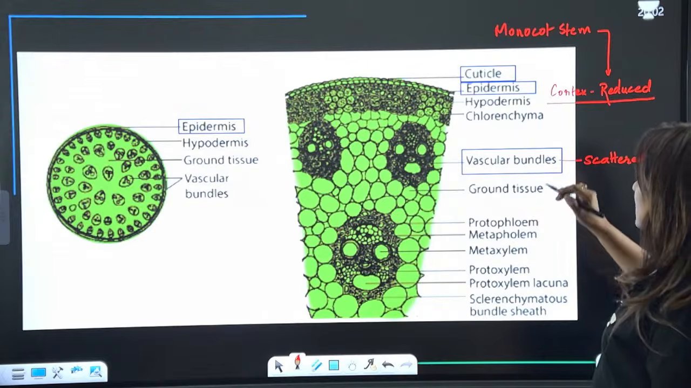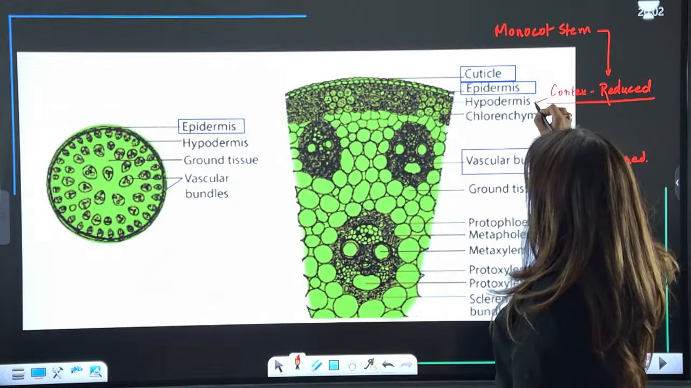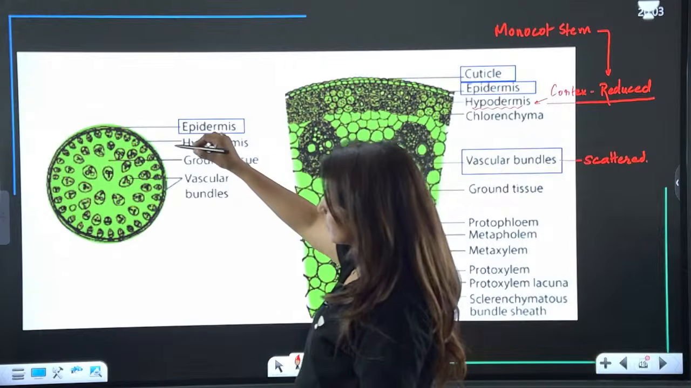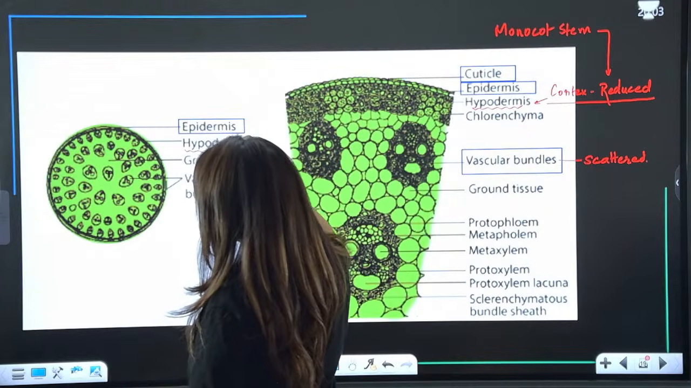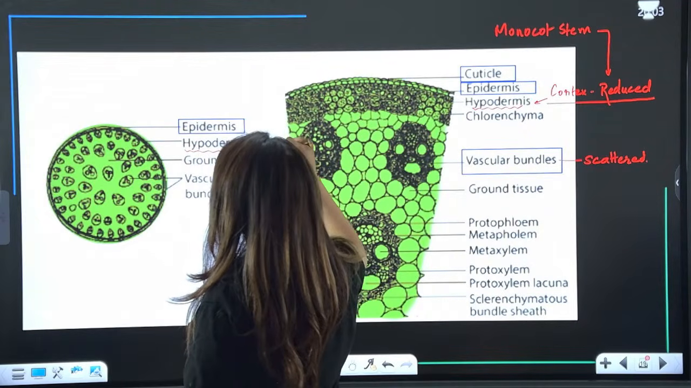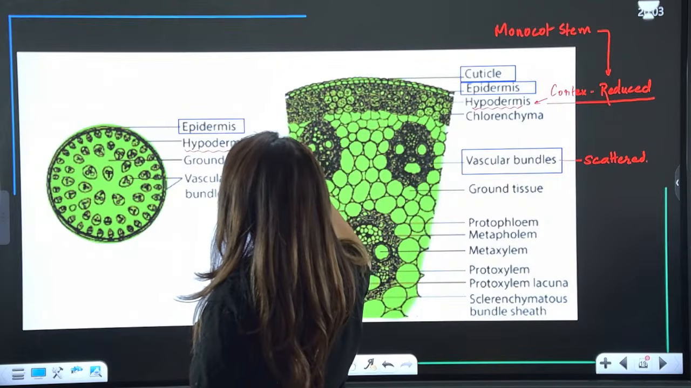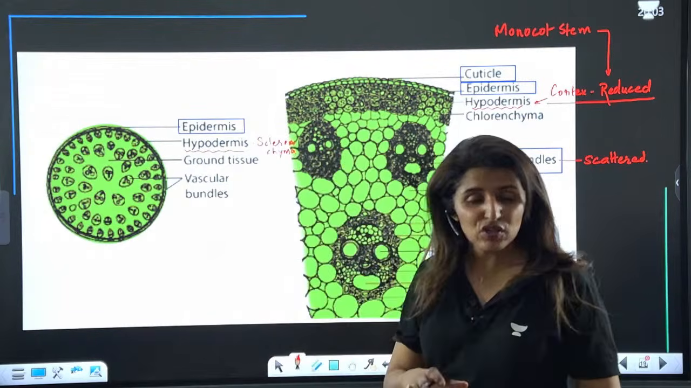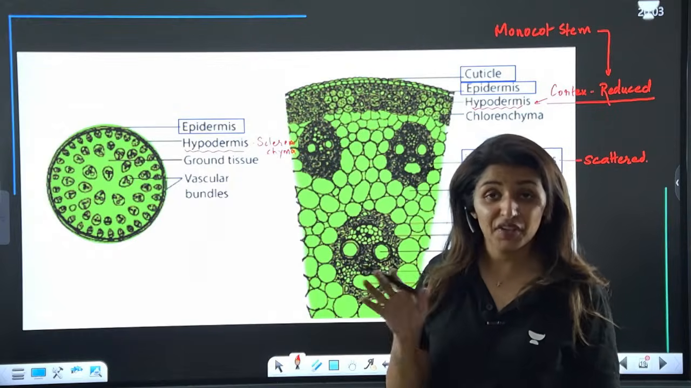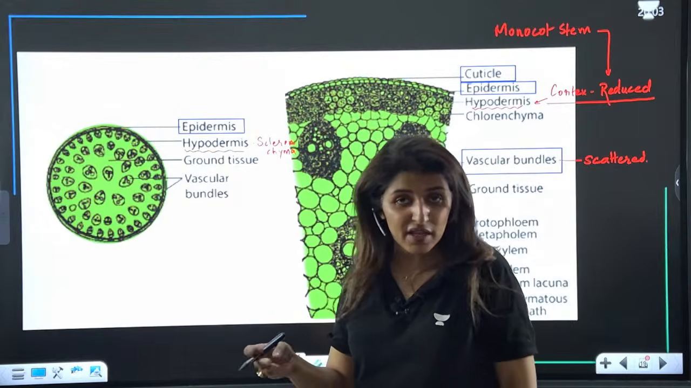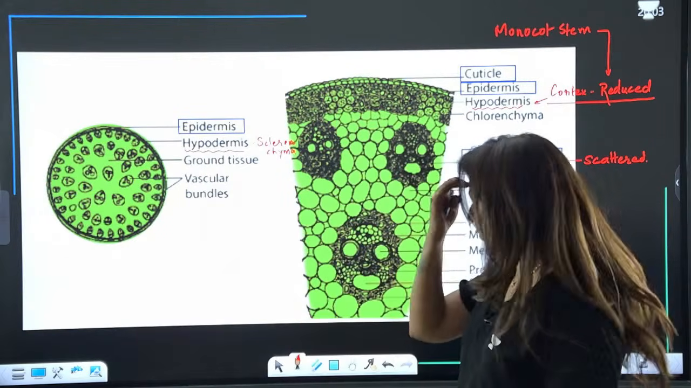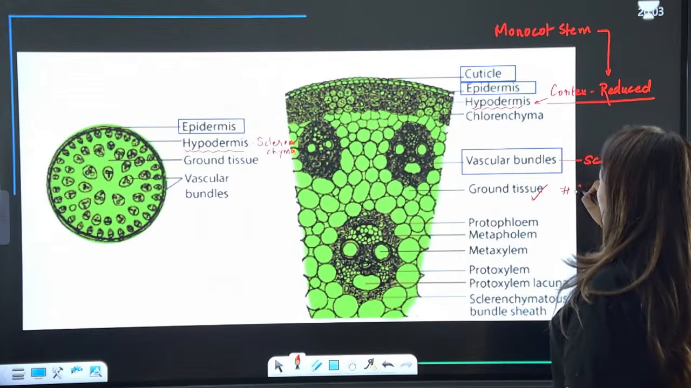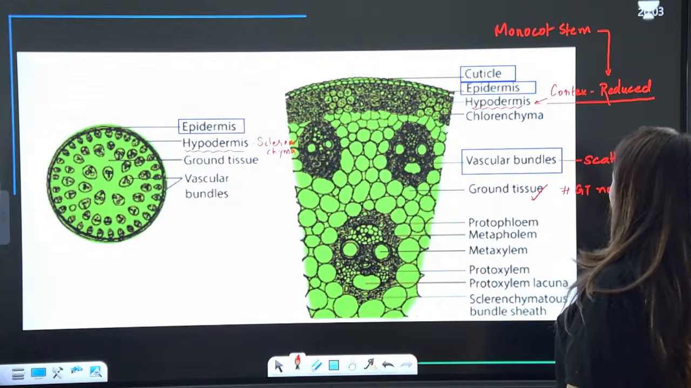Right? Now see, the cortex is only represented by hypodermis. And here, hypodermis, do you see? The hypodermis forms a very thin layer and it is made up of sclerenchyma. Rest of the ground tissue is not differentiated into different layers like endodermis or pericycle or pith. No, it is not differentiated. So we simply call it ground tissue. Hashtag the ground tissue not differentiated.